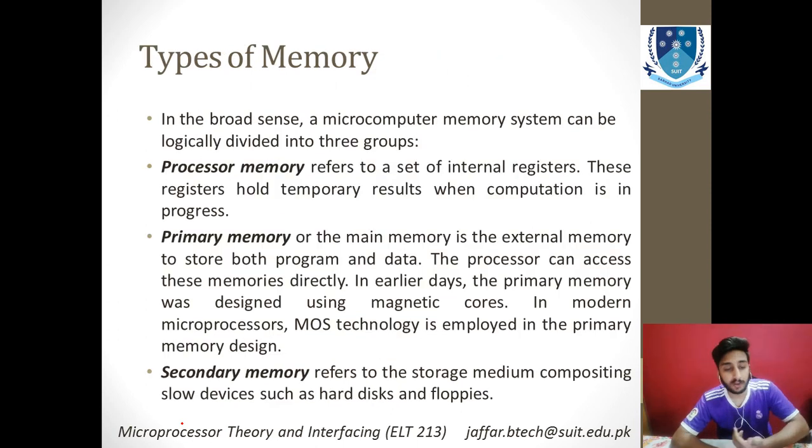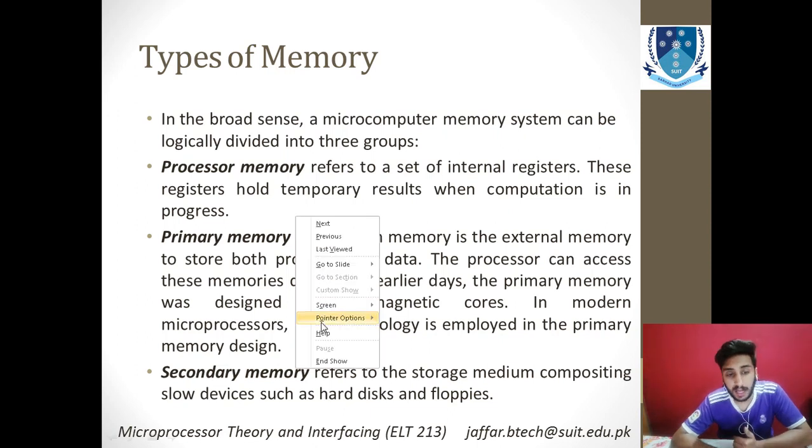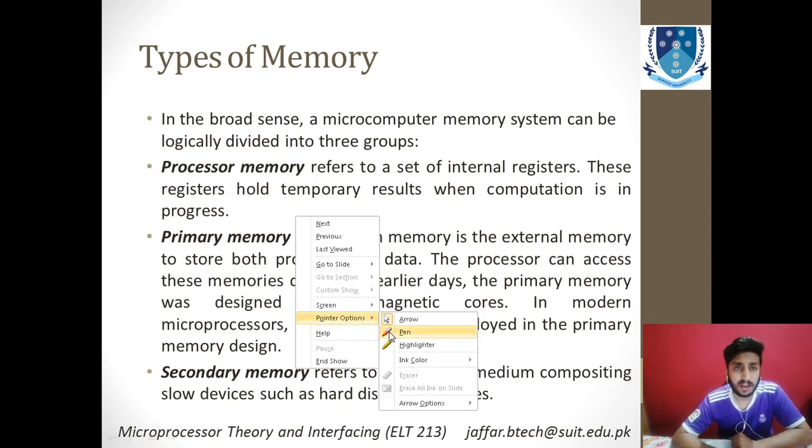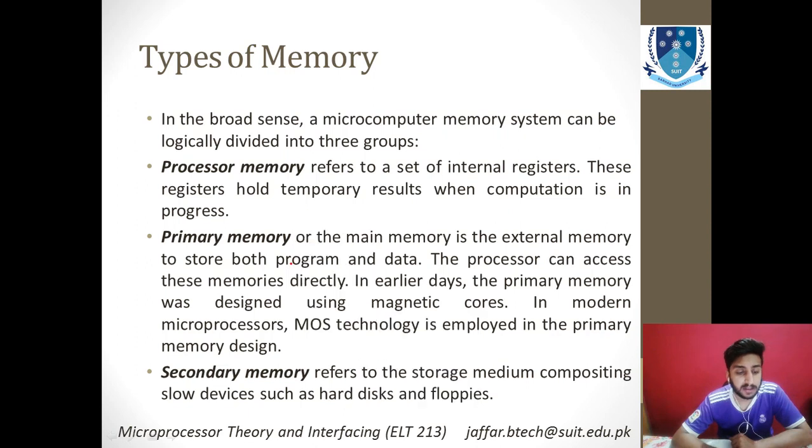Now coming to the types of memory, there are basically 3 types. You can see that there is primary memory, processor memory, and secondary memory. Processor memory is the set of internal registers, which are buffers used for temporary storage, not permanent, and these registers hold the results temporarily.